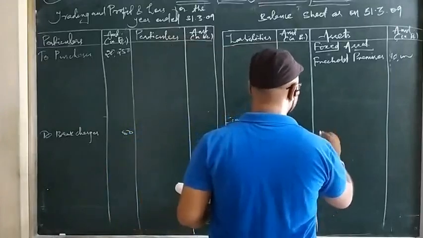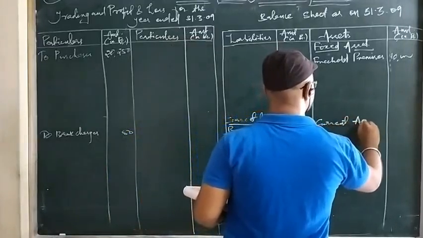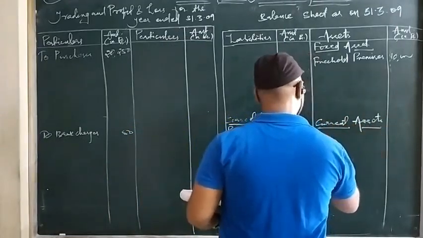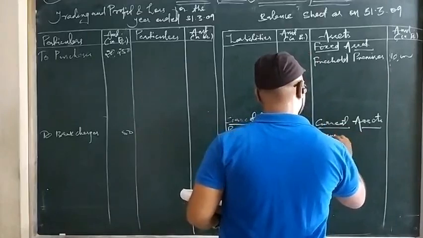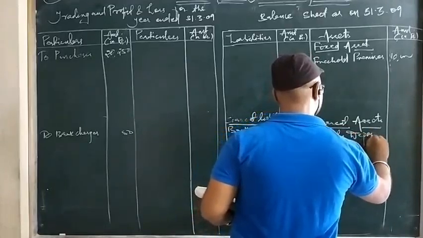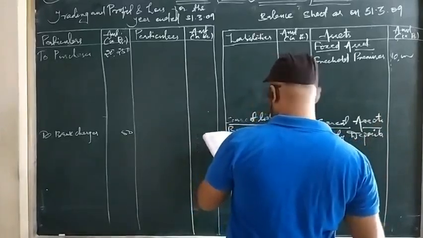Okay, so I am writing here, current assets, that is annuity deposits, which amount to 3,000.